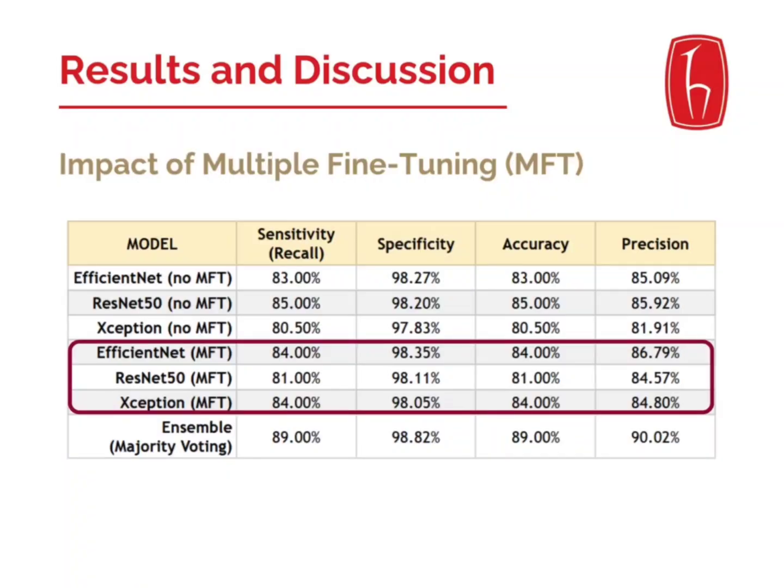The multiple fine-tuning strategy had varied impacts on individual model performances. For EfficientNet and Xception, MFT led to positive improvements in accuracy, with a 1% and almost 4% increase respectively. However, for ResNet, MFT unexpectedly resulted in a decrease in accuracy by 4%, unlike the reference paper.